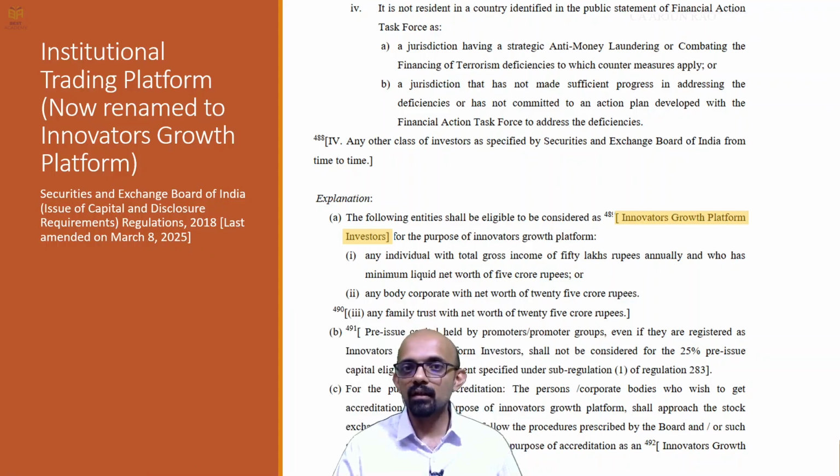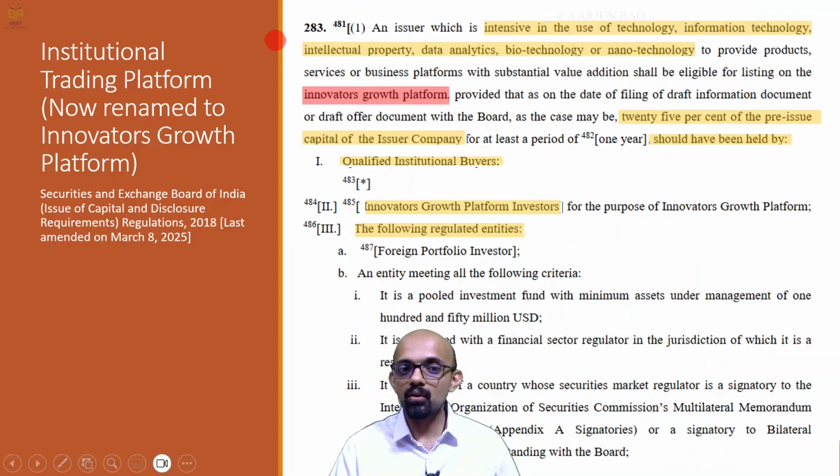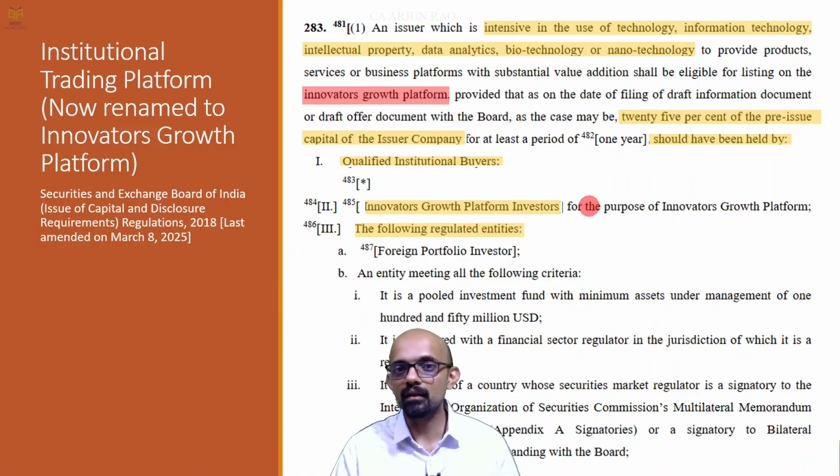So these are conditions to be Innovators Growth Platform investors. Basically, who can be on the Innovators Growth Platform? Technology intensive companies with 25% of pre-issue capital held by certain kinds of investors. And for Innovators Growth Platform investors, there is some minimum criterion, income and net worth criterion. Same way for companies and trusts. They need to follow an accreditation process, right?